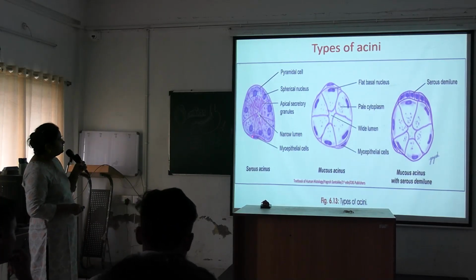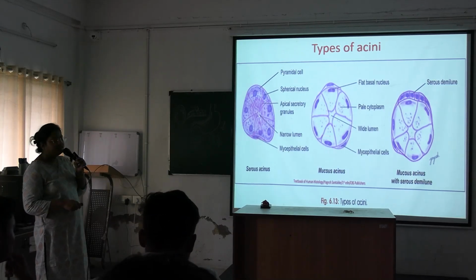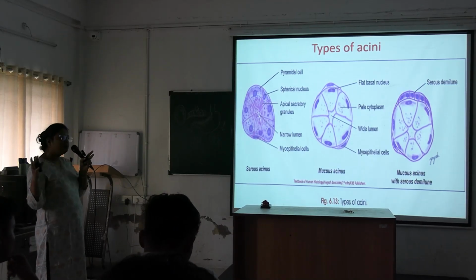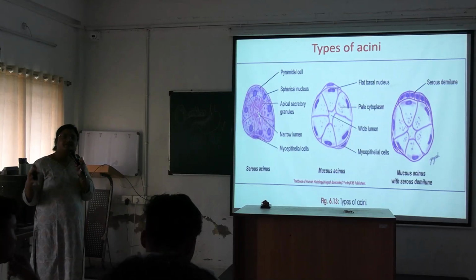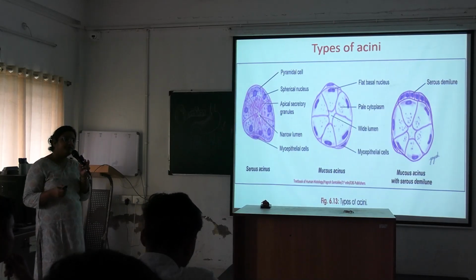And there are some myoepithelial cells. These are present in all the acinus. Myoepithelial cells help in contracting the acinus and release the material into the lumen.